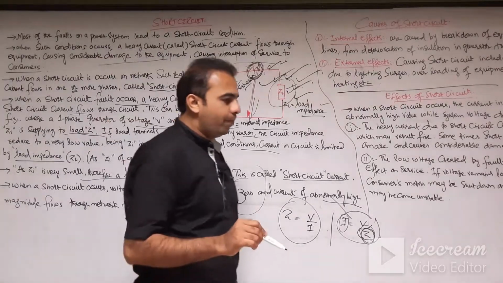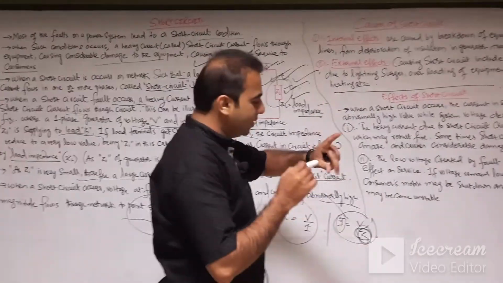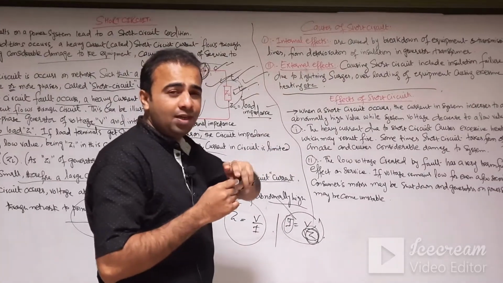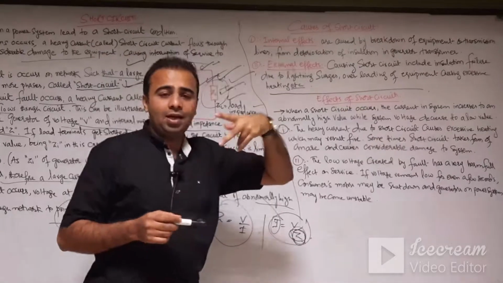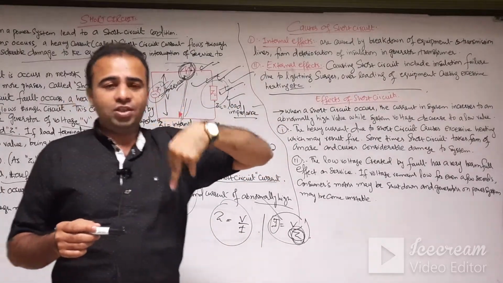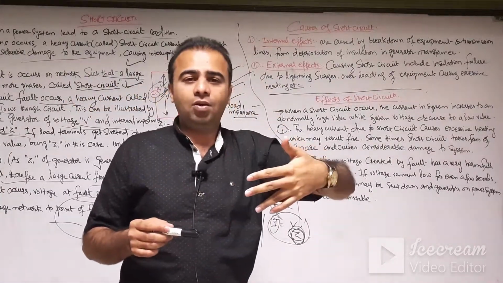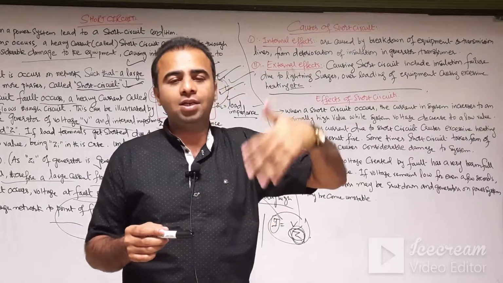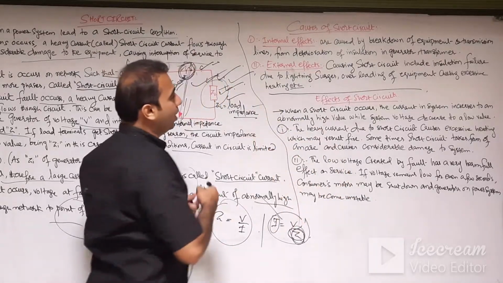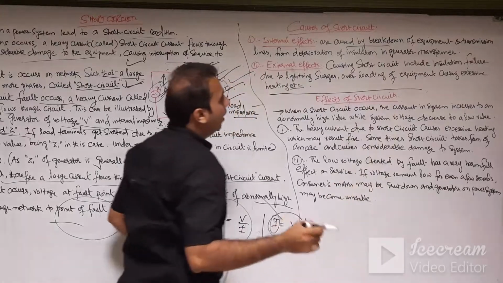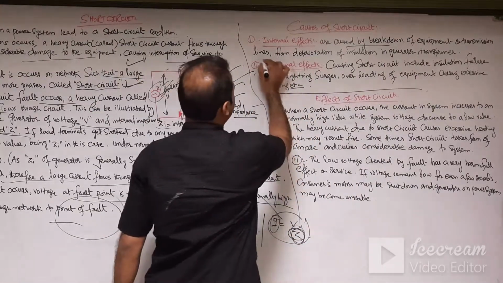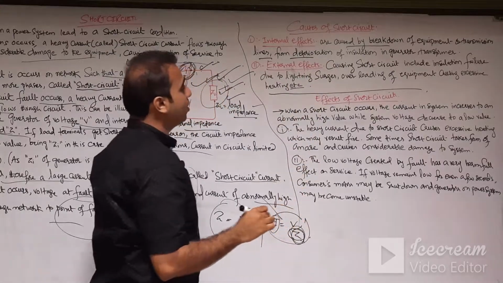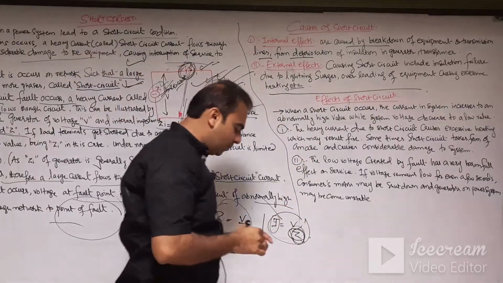Now that was the short circuit. Now we are discussing the causes of short circuit. What are the causes of short circuit in the power system? There are two causes: an internal cause and an external cause. The internal cause may be the breakdown of equipment, like transmission lines, from deterioration of the insulation, or in any generator or transformer.